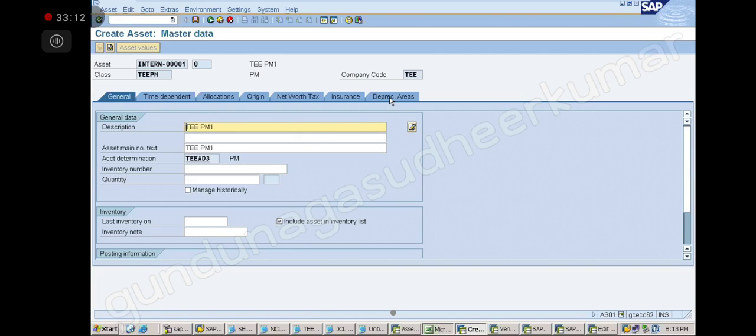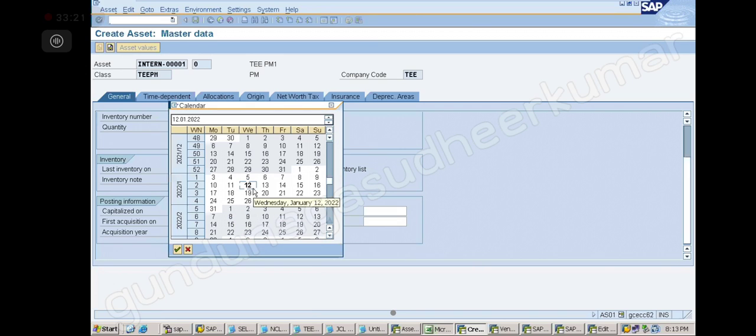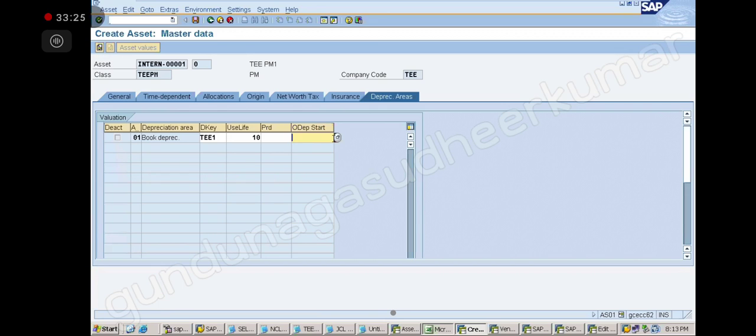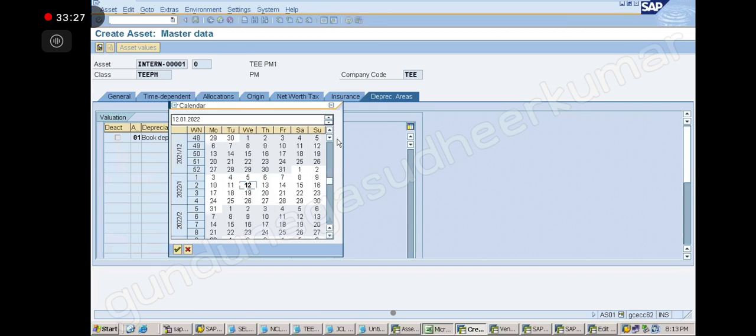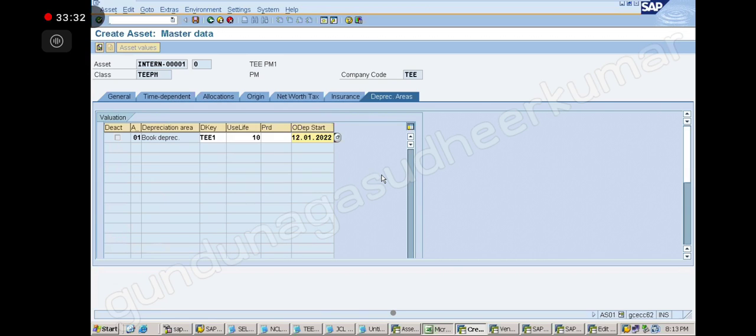Sir, general data capitalization didn't get so. Yeah, because it is not required now. If it is required, I would have given. It's not required here. Okay, no problem. Even if you give also, it will take. Don't give also, it will take. Certain appreciation started I am giving, okay? So period 0. Zero, give or not give, it is zero only, no?